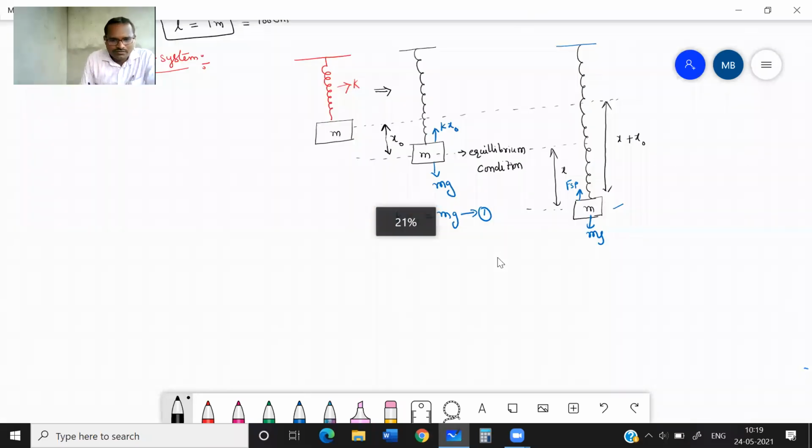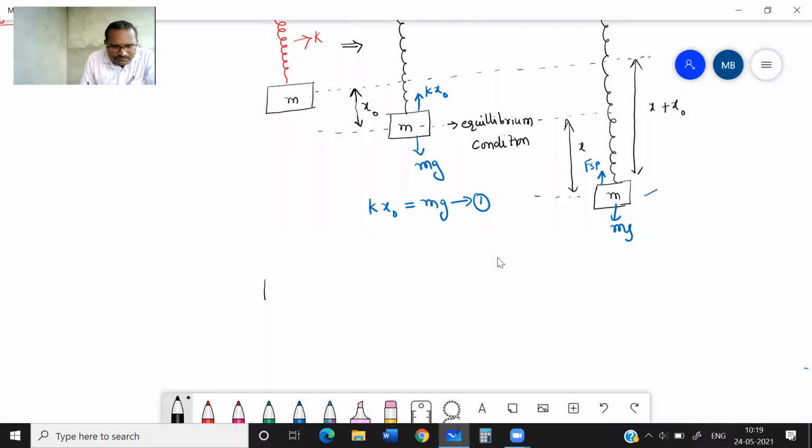Okay. Now, on that block of mass m, two forces are acting. That is K of x plus x naught upward and mg downward. Now the net force acting is F equals K of x plus x naught minus mg.